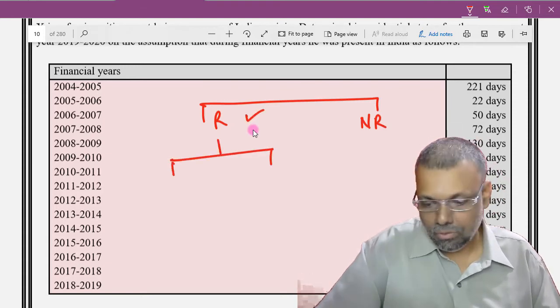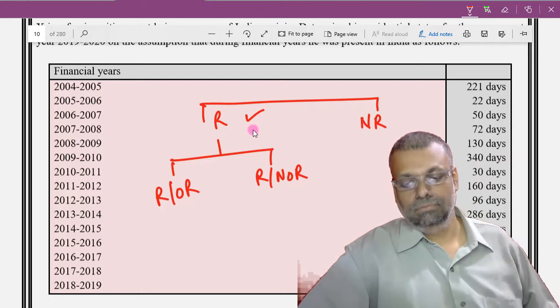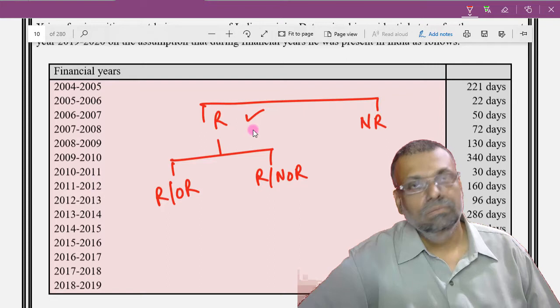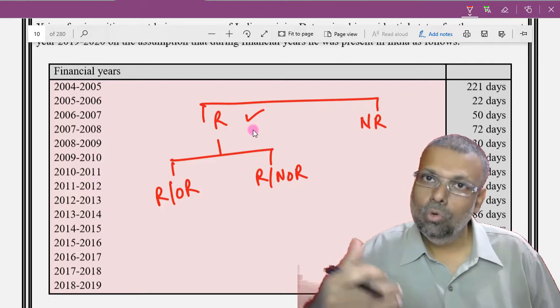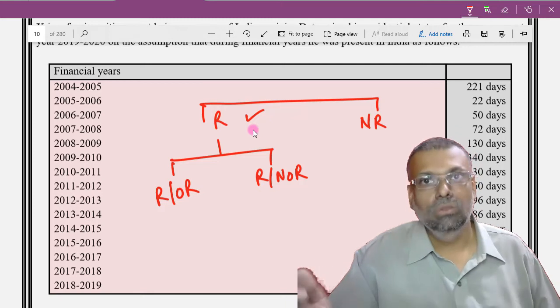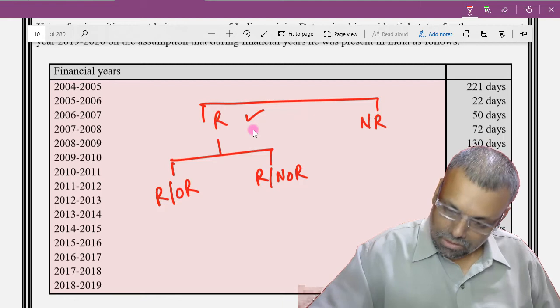Now you have to decide whether you are resident and not ordinarily resident or resident and ordinarily resident. Now you have to think a little bit further and decide whether you are not ordinarily resident or you are resident and ordinarily resident. Okay.